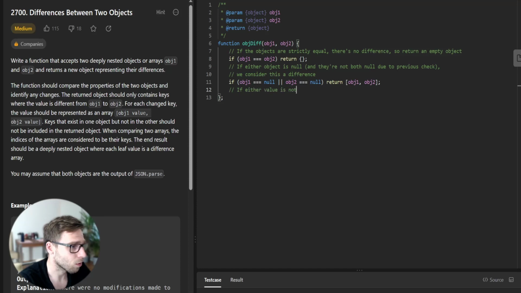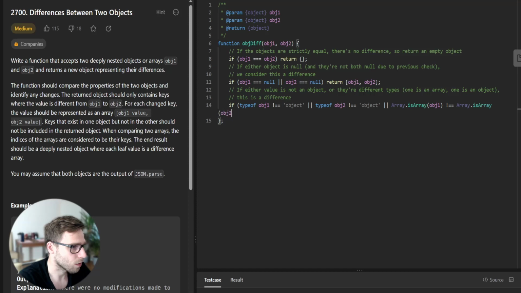If either value is not an object or they are different types, for example one is an array and one is an object, this is a difference. So if type of object 1 is not object, or type of object 2 is not object, or array is array object 1 and not object 2, return object 1, object 2.